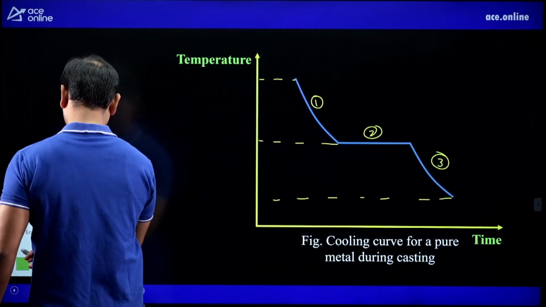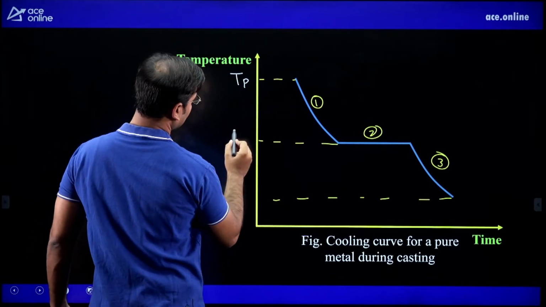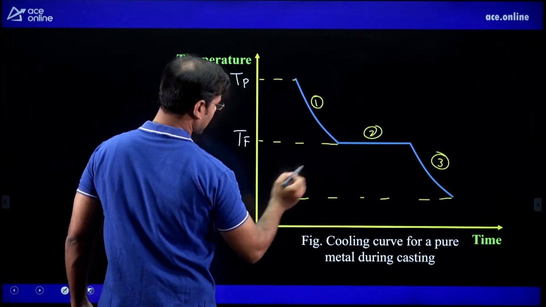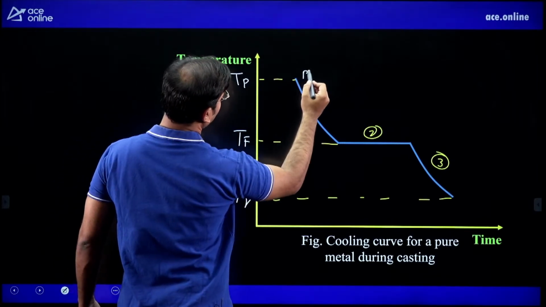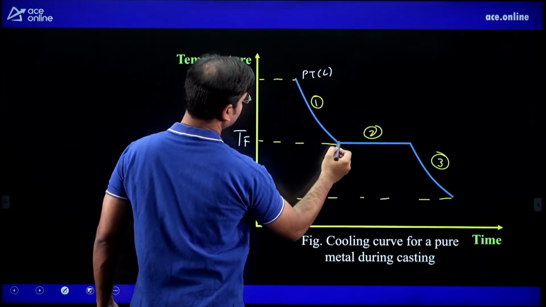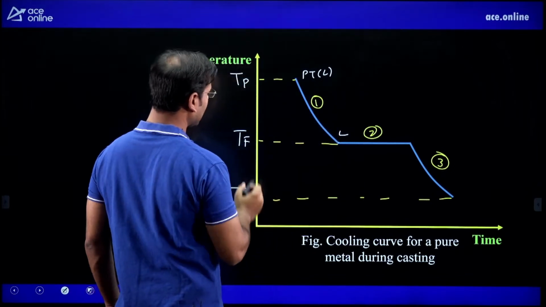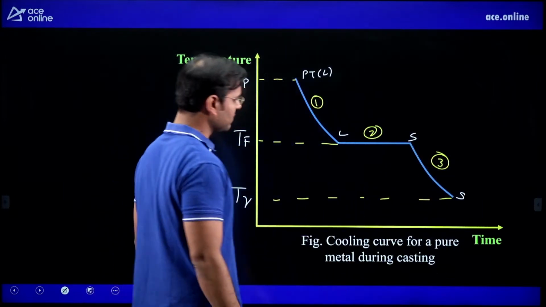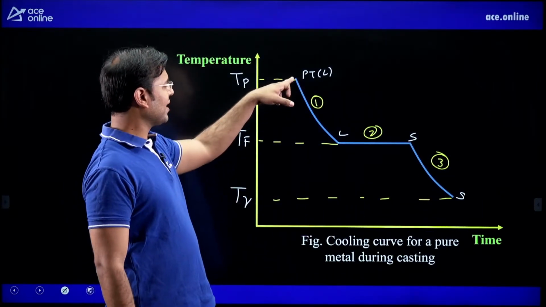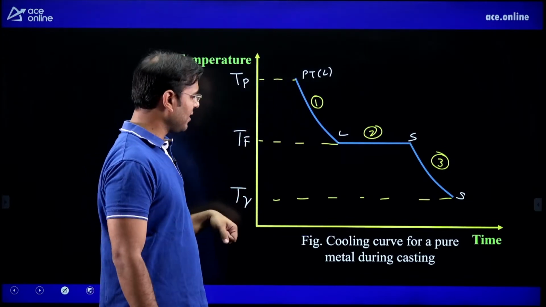In the first stage, you can see here, the temperature is what? Here the temperature is the pouring temperature. Here the temperature is the freezing temperature. Here the temperature is room temperature. Here the pouring temperature is a liquid, here the freezing temperature is a liquid, here the solid, here the solid. Pouring temperature means at this temperature we are pouring the molten metal.